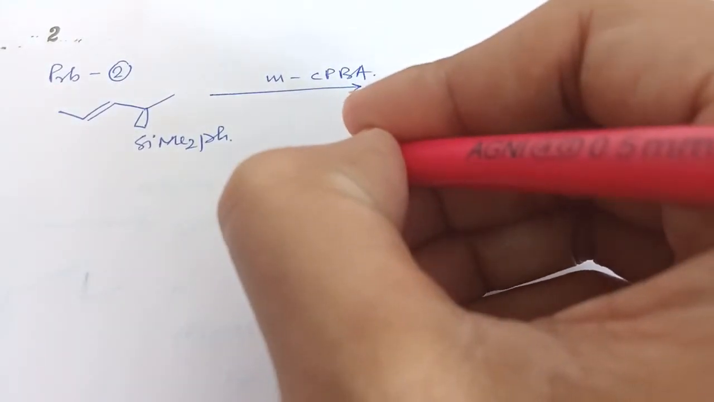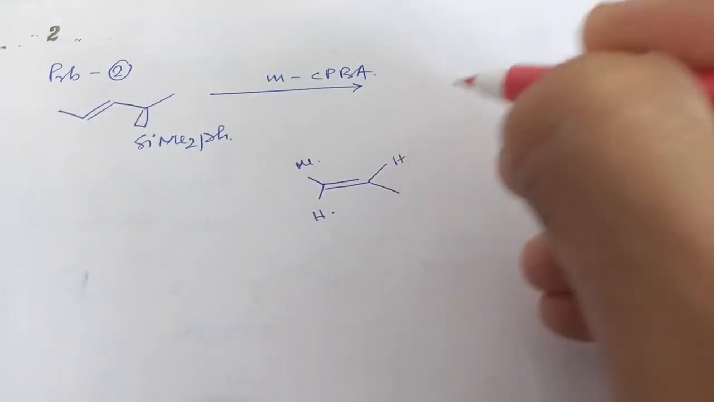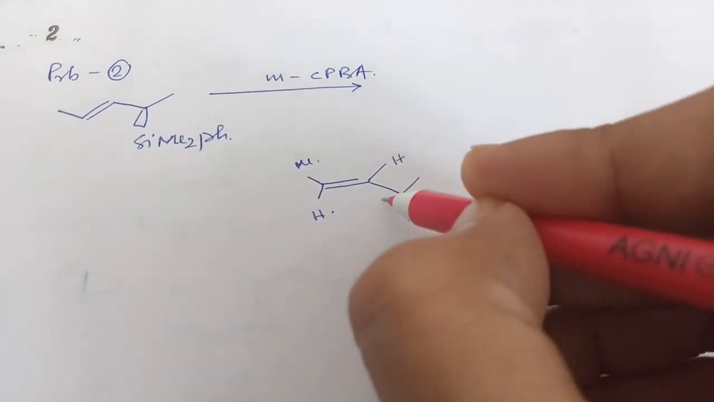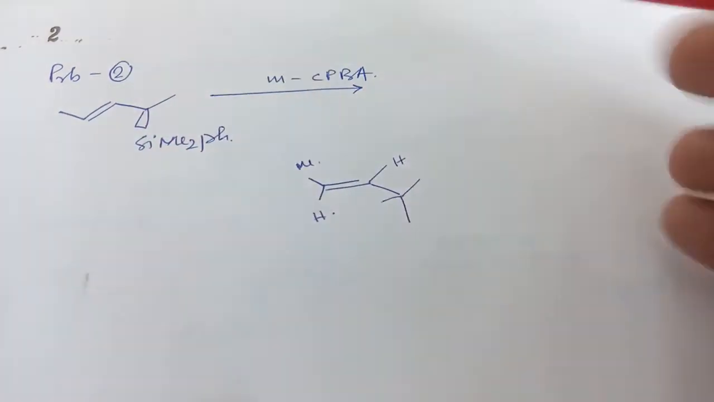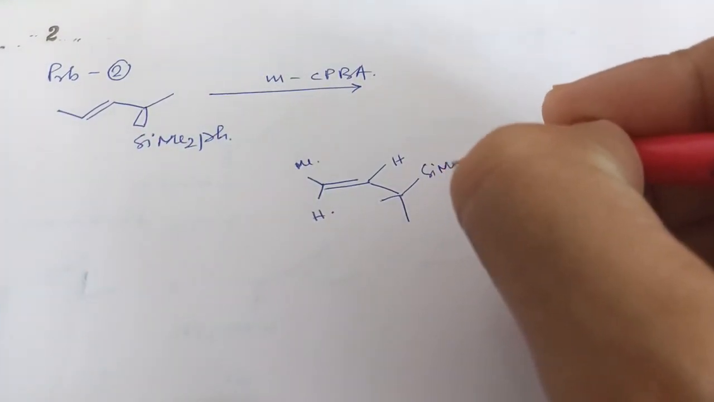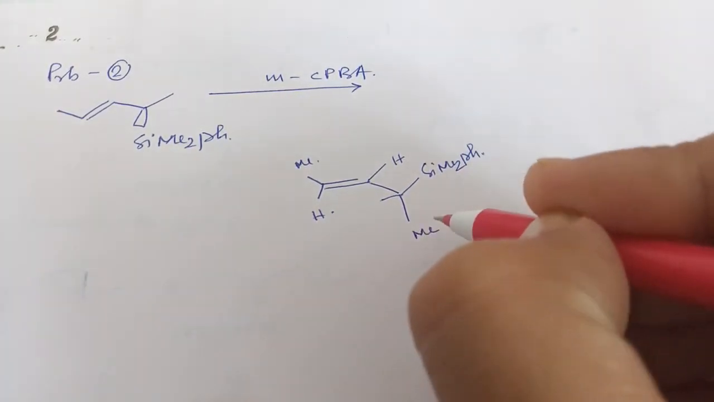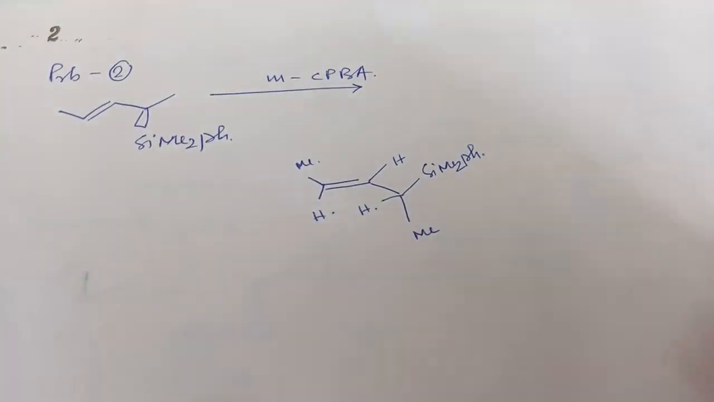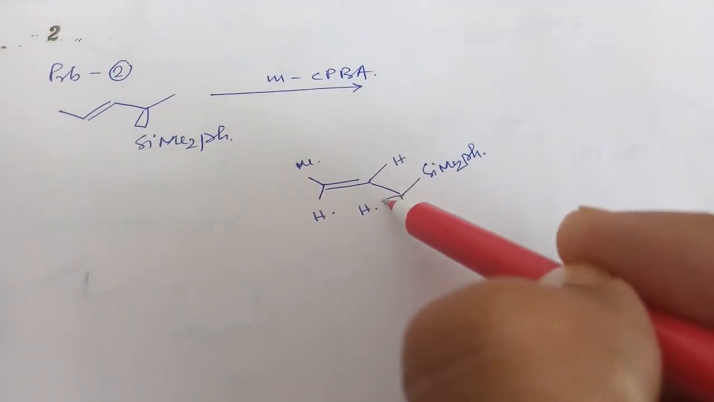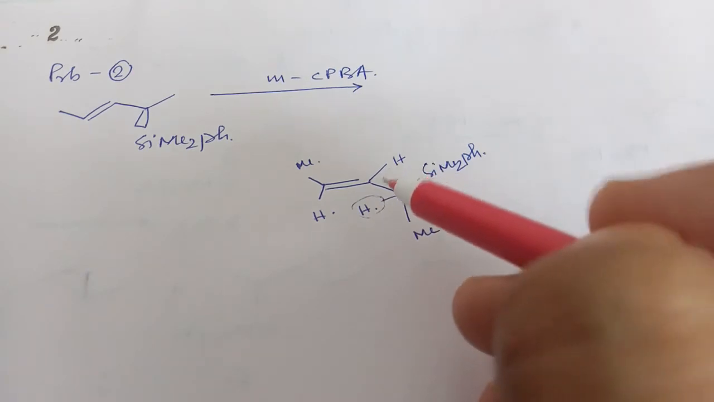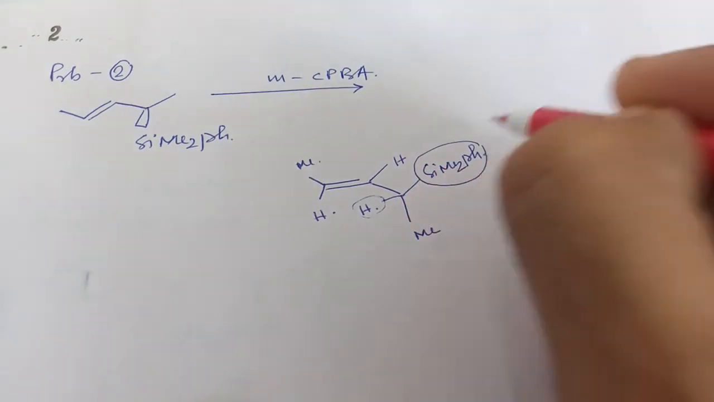There is trans, so methyl will be at the above. There is hydrogen, and there is also hydrogen, and this is the chiral center. Here SiMe2Ph is also at the above. I am placing here methyl, and this is hydrogen. I think this is the most stable conformation, because hydrogen is there, so it will create less eclipsing interaction with the double bond.